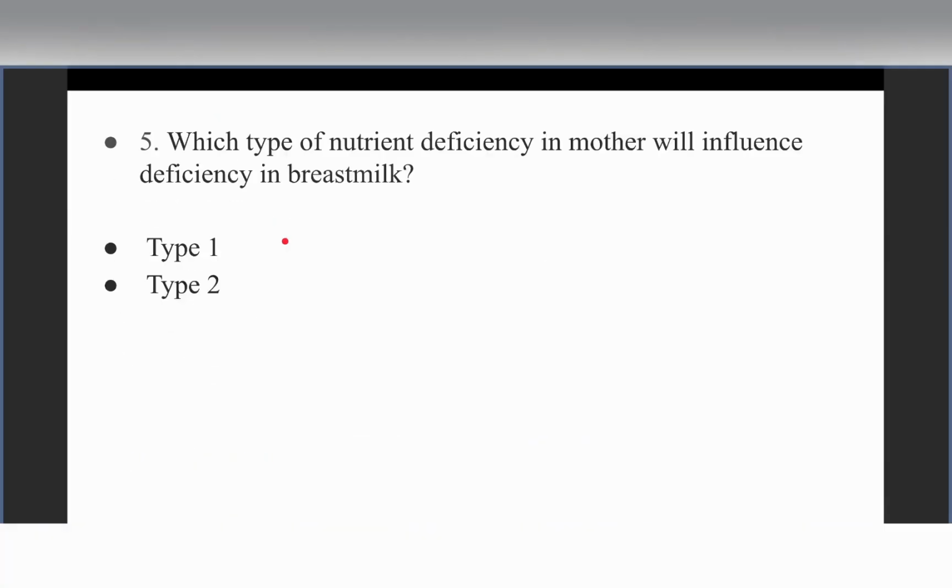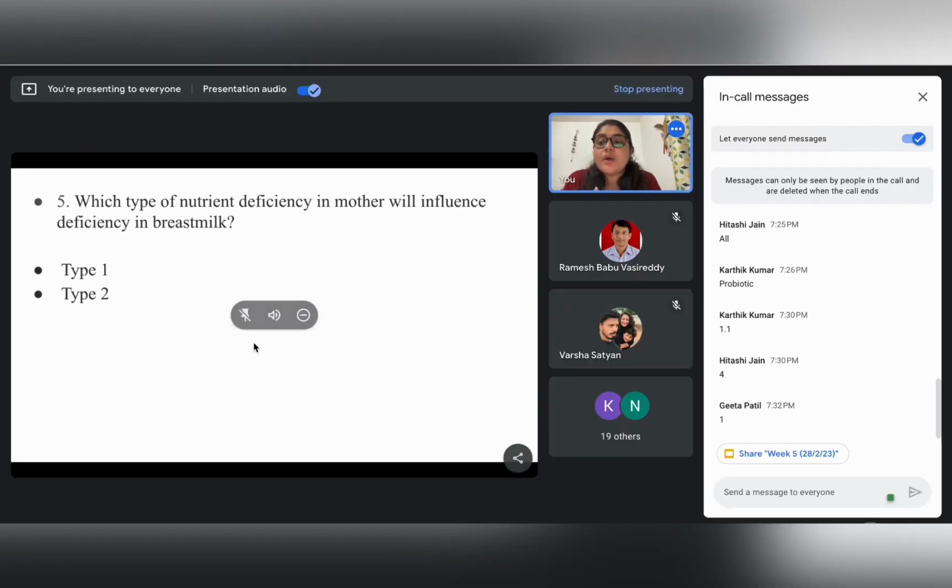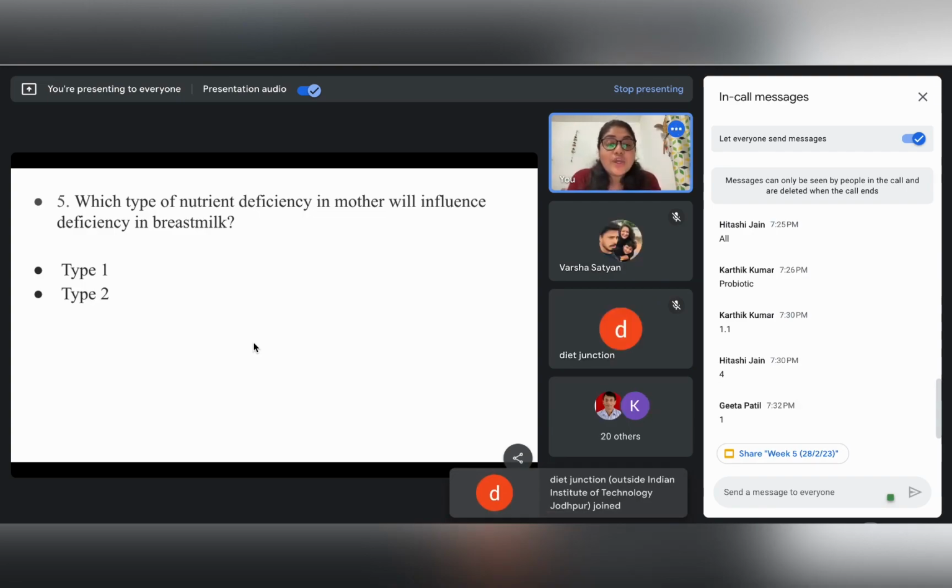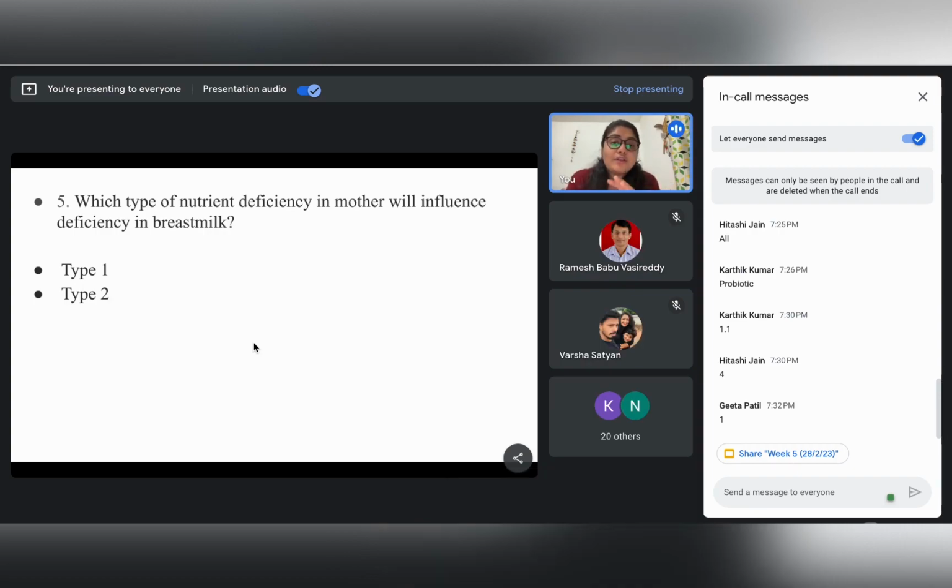So we will go on to the next question. Which type of nutrient deficiency in mother will influence deficiency in breast milk? As we had already discussed in our previous sessions, there are two types of nutrients. Type 1 nutrients are the functional nutrients. These functional nutrients cater to the overall function of the different metabolic systems of the body. And type 2 is the growth nutrient. These are related to the specific growth and development of the child.